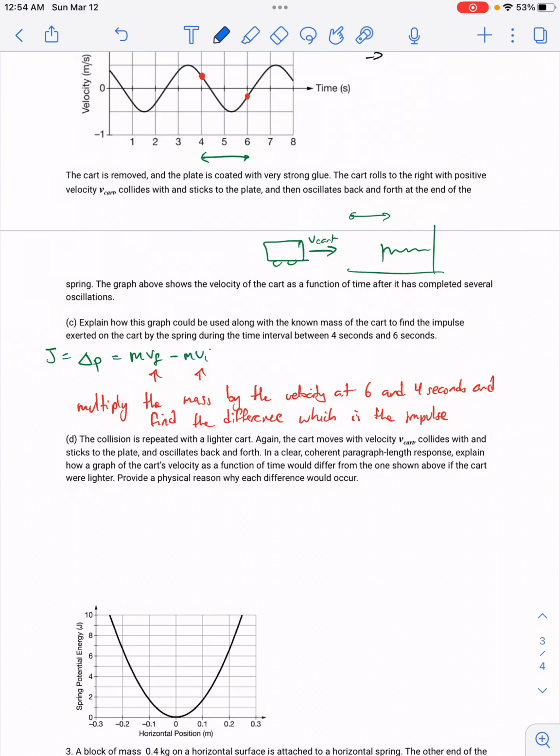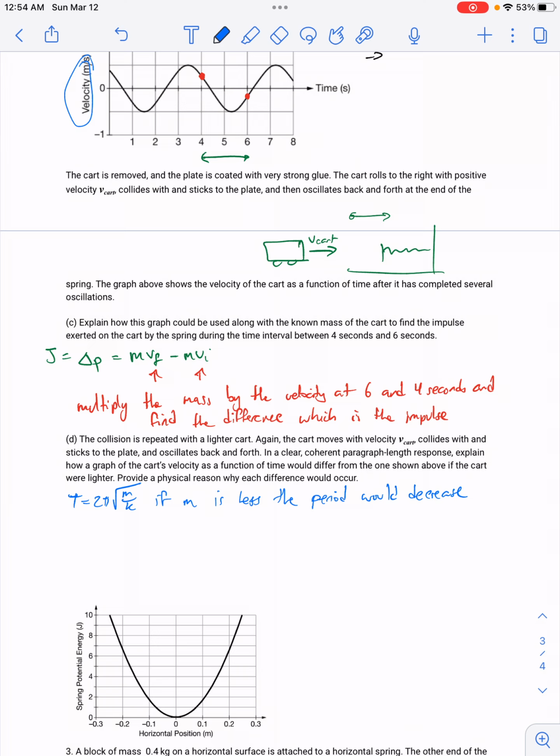So, first of all, we would say that the period would be different because we know that the period is equal to 2 pi square root of m over k. If m changes, is less, right, the period would decrease. We also know that the amplitude for the position would change. Remember, this is a velocity graph though, so this velocity graph wouldn't change.